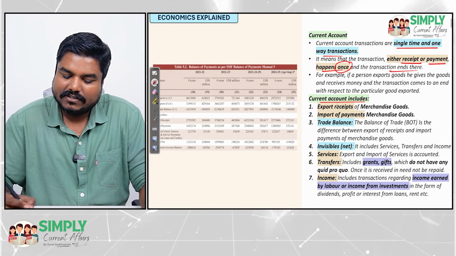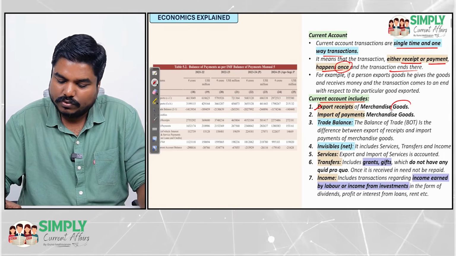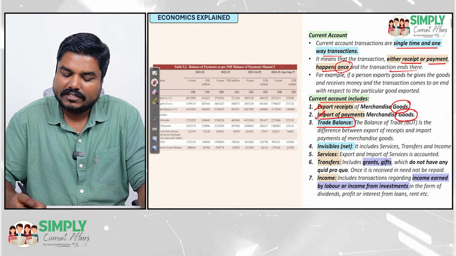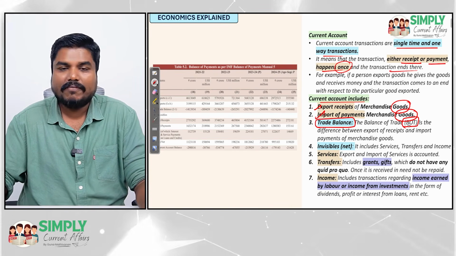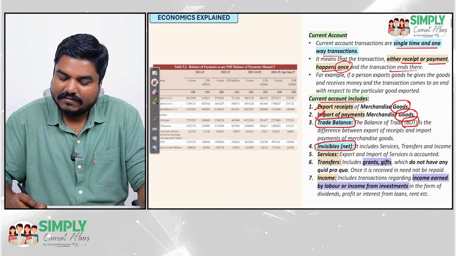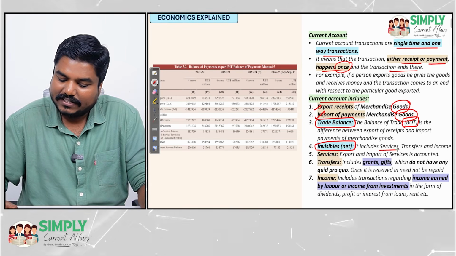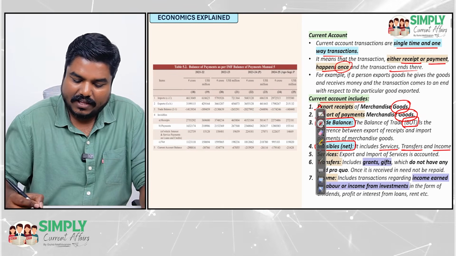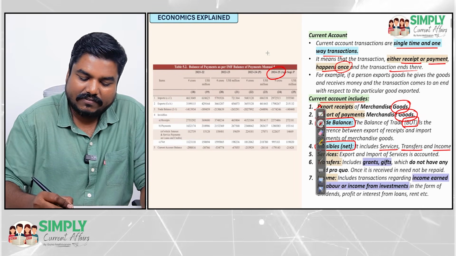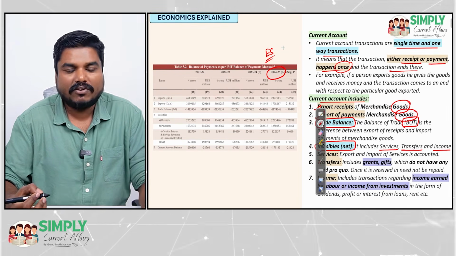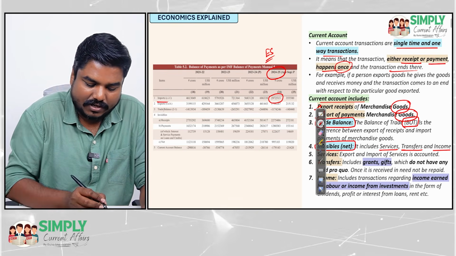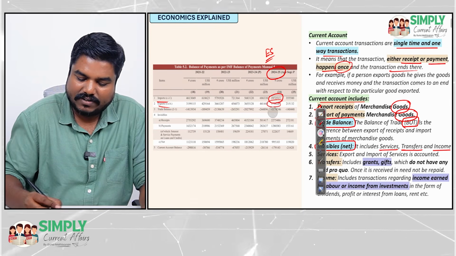So this current account includes export of goods and import of goods. This export and import is called the trade balance or balance of trade. Then you will have net invisibles, under which you have services, transfers and income. See, here I have given the 2024-25 Economic Survey. I have taken this from the Economic Survey, where the import cost, the export cost, everything has been given. You can go through.